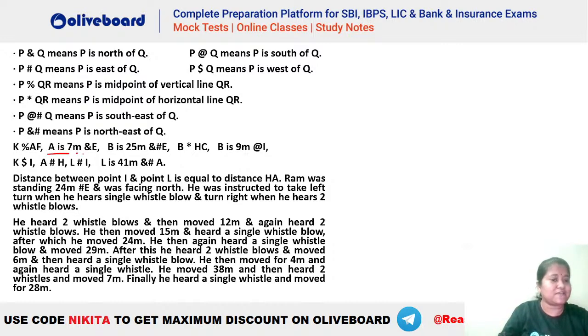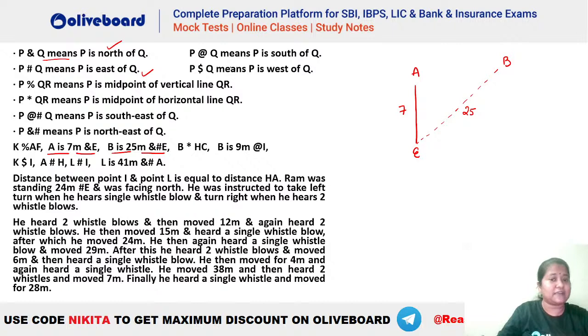We know A is 7 meters ampersand. What is the meaning of ampersand? That means north. So A has to be 7 meters north of your E, right? Let's say A and E. This is your 7 meters. Okay. Then we have B is 25 meters ampersand hash of E. Ampersand hash, what is the meaning of ampersand hash? Northeast. So B has to be towards the northeast of E, right? And this distance has to be how much? This distance is 25. Okay, this is your B here. Okay, ye B aa gaya. Now what else do we have here? B is 9 meters at the rate of I. Okay, 9 meters at the rate.